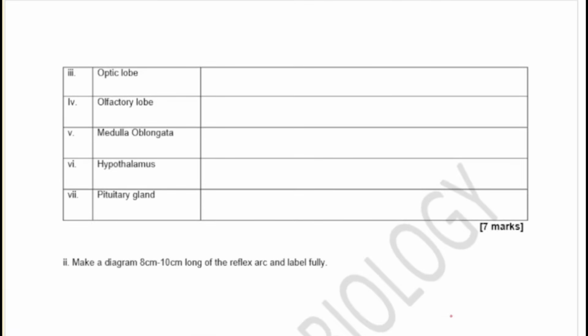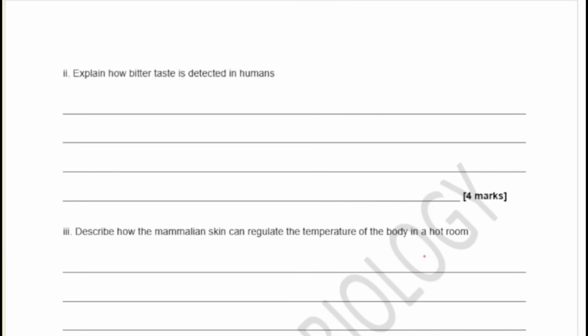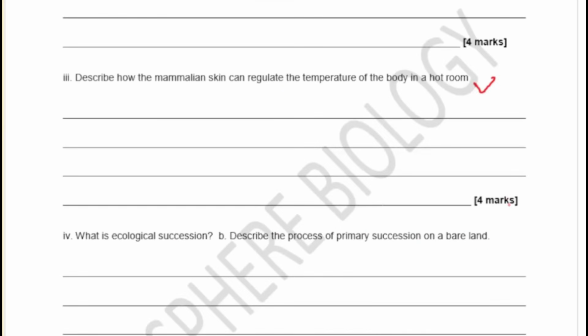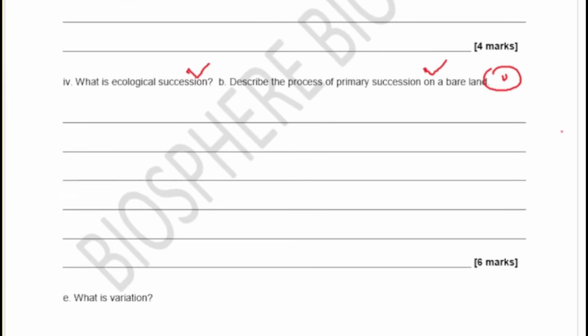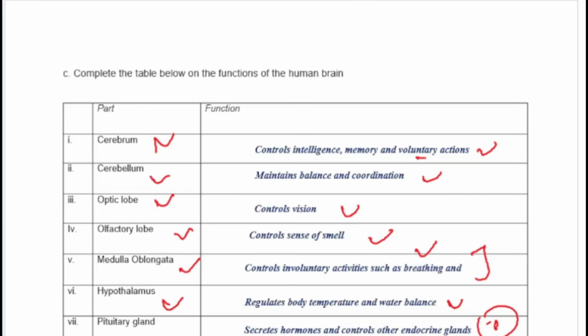So we've explained this already with the reflex arc. So moving on to the next question, explain how a bitter taste is detected in humans, and then describe how the mammalian skin can regulate the body temperature in a hot room. And then you also have what is ecological succession, and describe the process of primary succession on a bare land. So basically we're going to have this explained to us. You also have here what is variation. So let's quickly see the answers to this in a very short while.